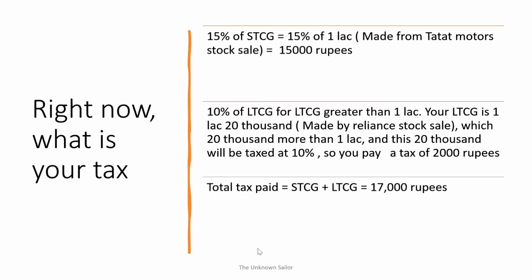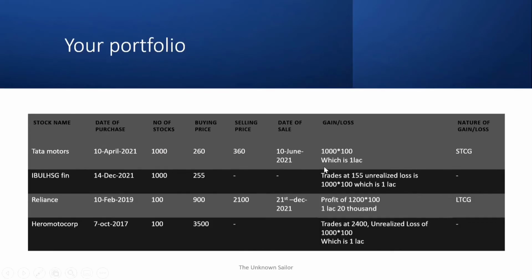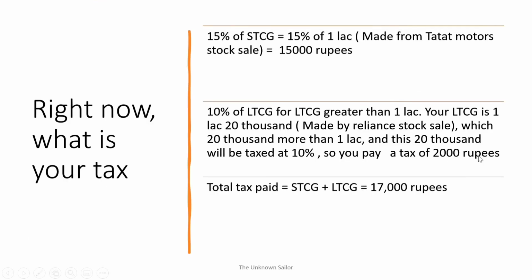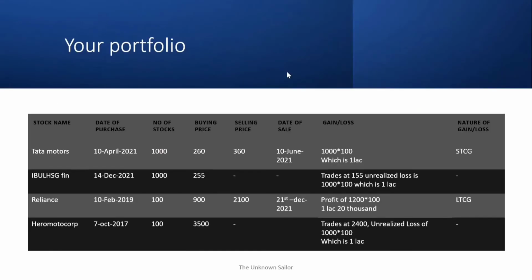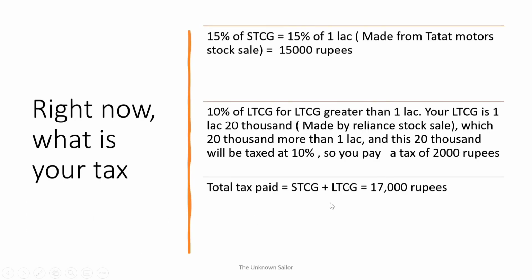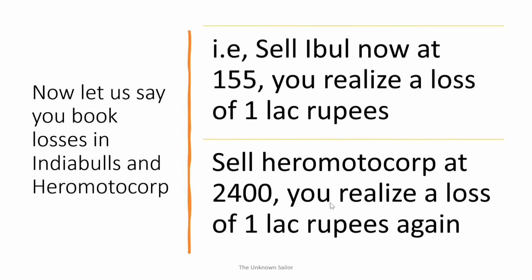So what is your tax right now? It is 15% of STCG, which is 15% of 1 lakh. That is what you made by selling the Tata Motors stock. 15% of 1 lakh is 15,000 rupees. And then you have 10% of LTCG for LTCG greater than 1 lakh. Your LTCG is 1,20,000 that came out of selling Reliance stocks. The first 1 lakh is exempted. On the rest 20,000, you pay 10%. So that is 2,000. So the total tax that you need to pay for your capital gains this year would be 17,000 rupees.